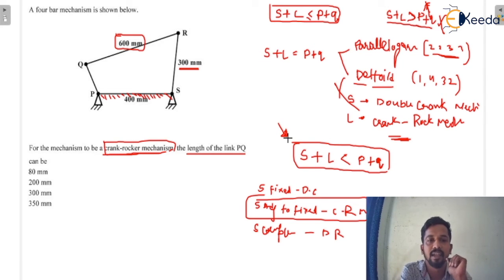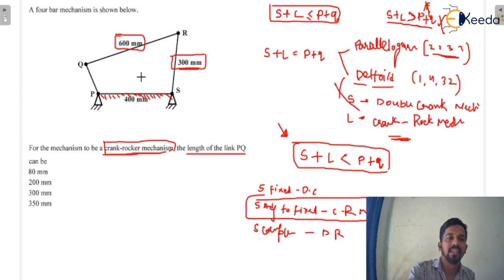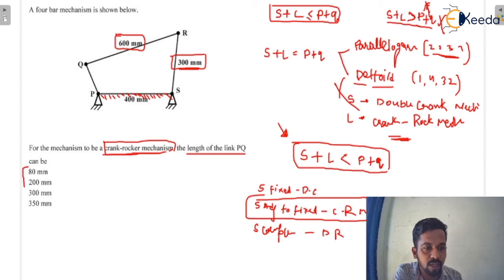Now we have to find the value which is less than 300 mm, because PQ length is less than RS length. So basically the length of PQ is less than 300. That means out of 4 options there are only 2 possibilities, that is 80 mm and 200 mm. We have to find out one of them. What is the correct value?